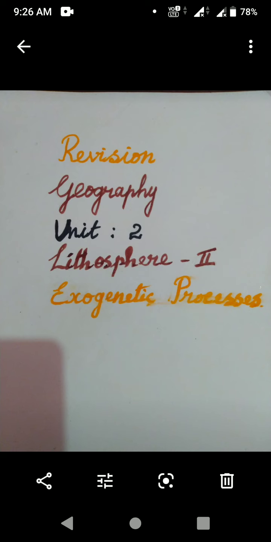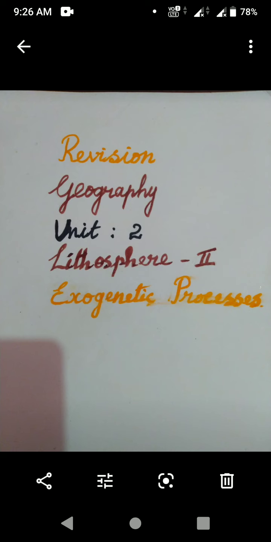Okay. Third one, statement and reason. Statement: Limestone regions have less underground water. Reason: Water does not percolate through limestone. So which is that? The statement and reason are wrong. Both the statement and reason are wrong. Okay. Next, answer in brief.